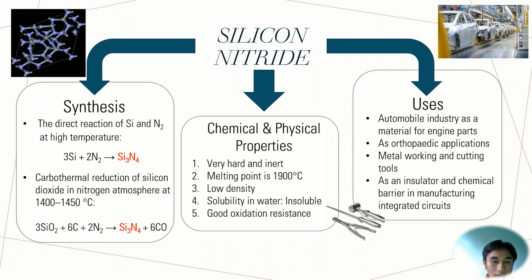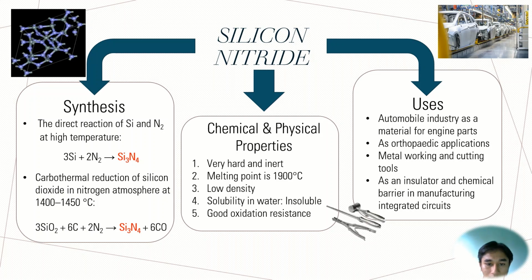And the second synthesis of silicon nitride is by carbothermal reduction of silicon dioxide in nitrogen atmosphere at 1400 until 1450 Celsius. Then we will go to the chemical and physical properties of silicon nitride. Silicon nitride is very hard and inert. Secondly, the melting point is 1900 Celsius.